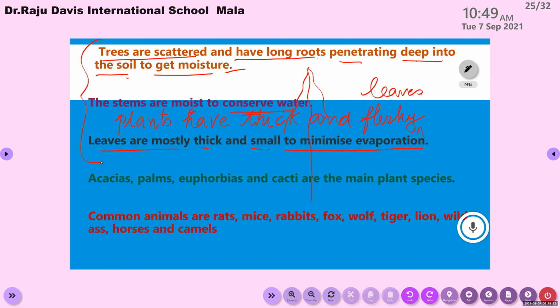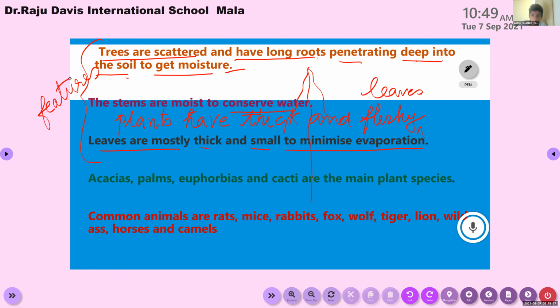The trees are scattered because they are found in different places and they have long roots to go deep into the soil to get moisture. The stems are moist to conserve water and the trees have thick and small leaves to minimize evaporation. So these are the special features of thorn forest.